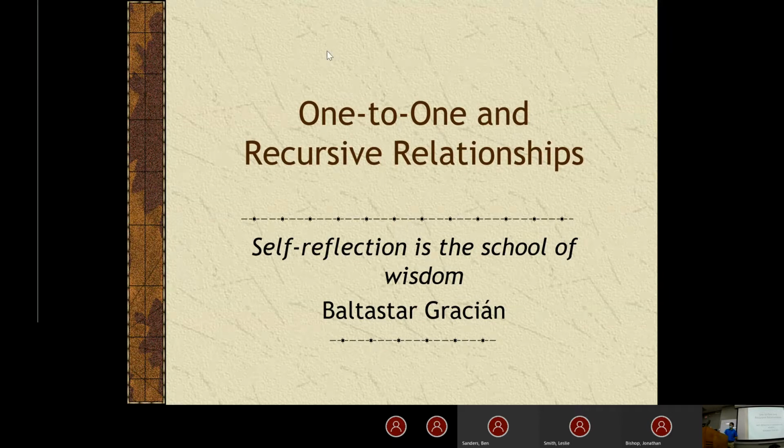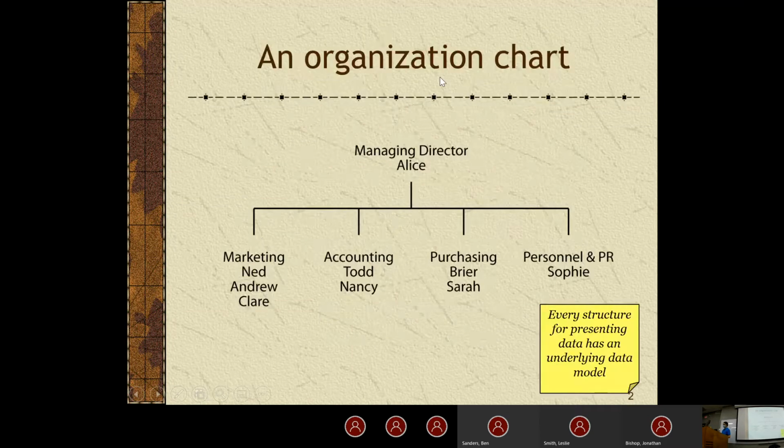So yeah, it's just kind of here because we're talking about one-on-one and just general recursive relationships. So when we talk about a recursive relationship, the main thing to keep in mind is that it's a relationship with a table. So we have a table that has a relationship with itself, and we of course call that recursive.